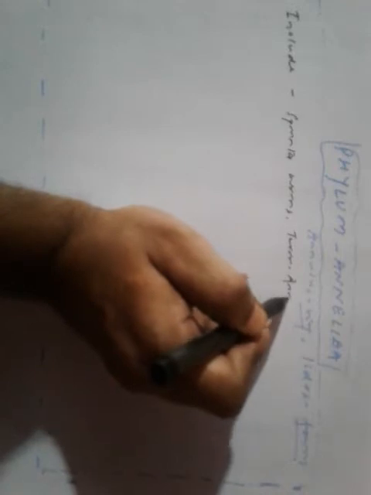The term Annelida was first used by Lamarck in 1809. It includes something around 12,000 species.